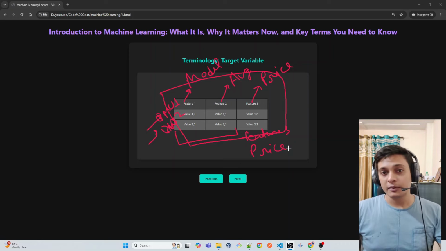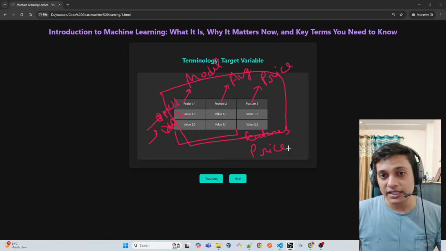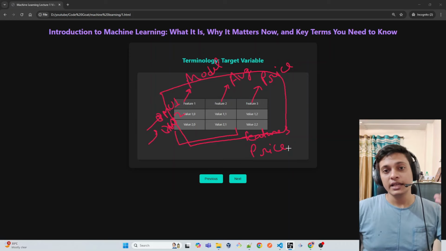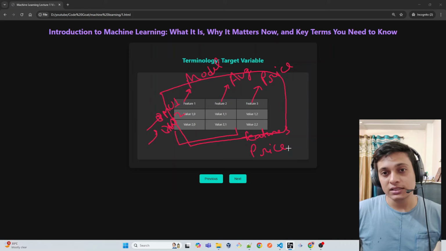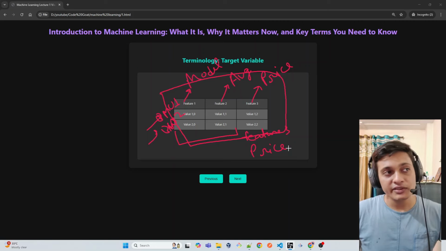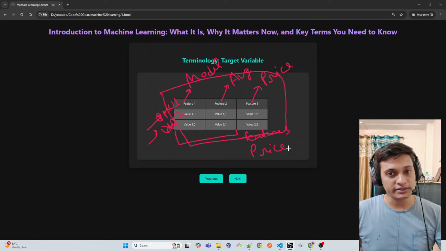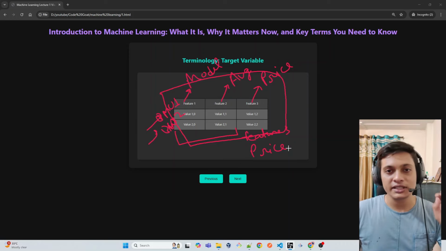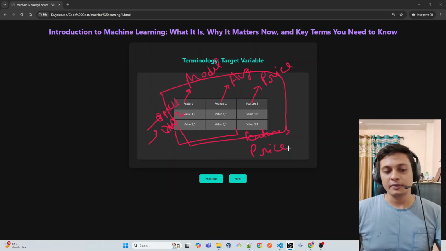And coming to the target variable, the target variable was the one which valued the most, like the price. If those earlier cars were sold at this price, and if I provide this data for too many cars, then after a certain point my model will understand, okay, if this is the car model and if this is the average it is providing, then it should cost this price. So we understood the terminology of this training data, this feature, and this target variable.